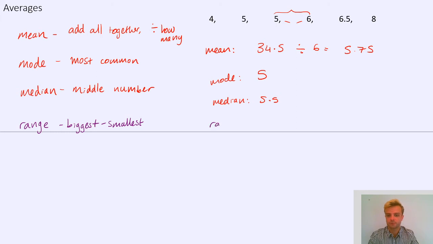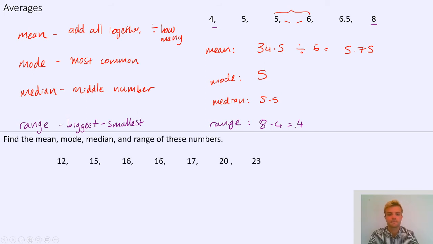And finally, I'll find the range as well. The range is the biggest, take away the smallest. That's 8, take away 4, which is 4. So those are the three averages and the range of that set of numbers. If you would like, you can pause the video and have a little go, because you've got a question there now. Find the mean, mode, median, and range of those numbers. I'm going to talk through the answer, so if you like, you can just leave the video playing as I talk through.